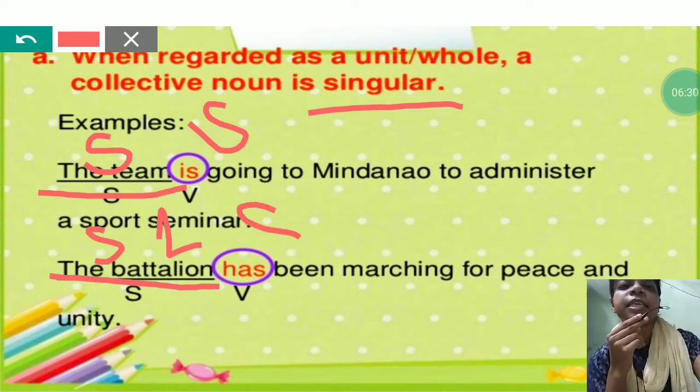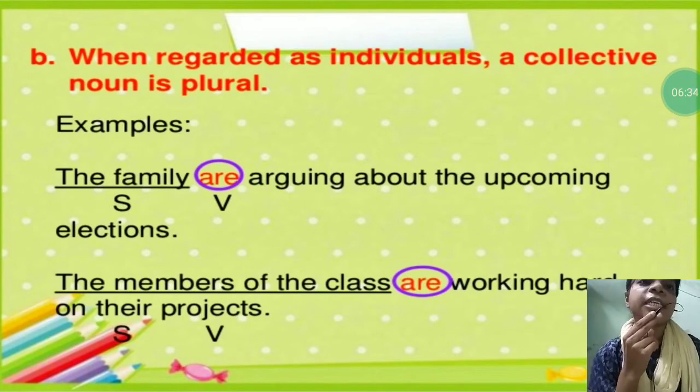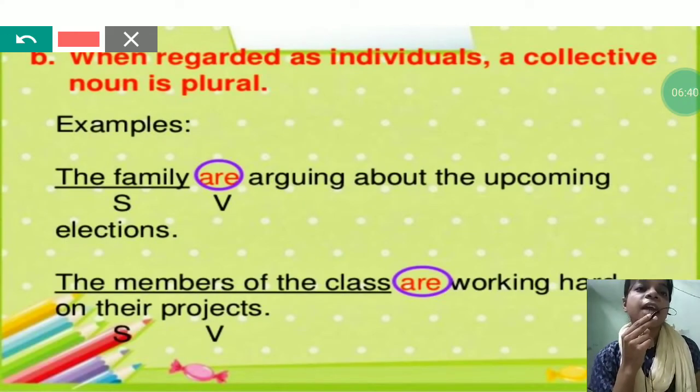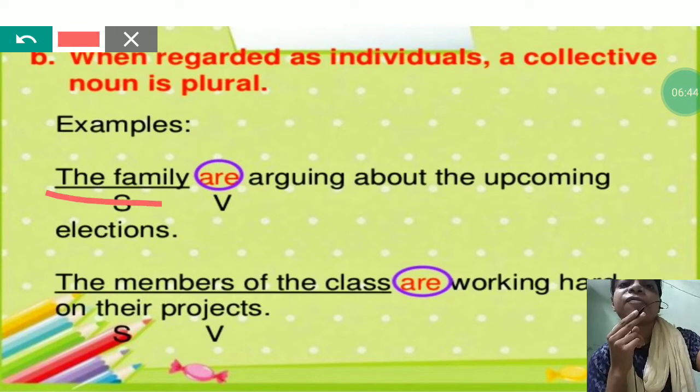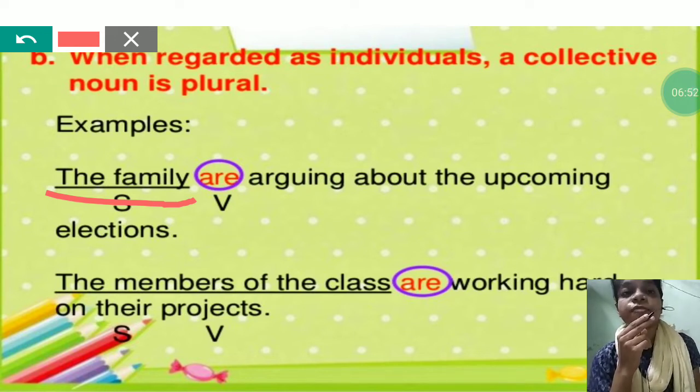need singular verb. Second part is when regarded as individuals, a collective noun is plural, means the family are arguing about the upcoming elections. Here, the family is the subject, but here each and every member is included in this word, the family.